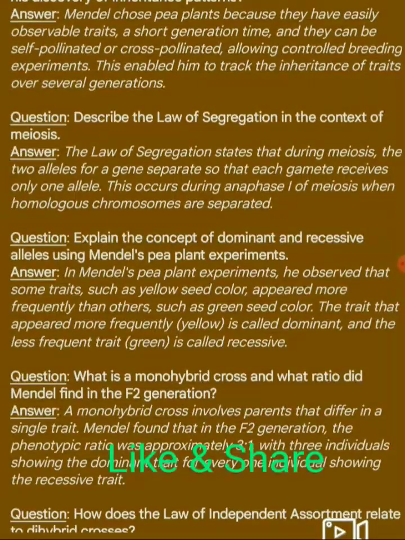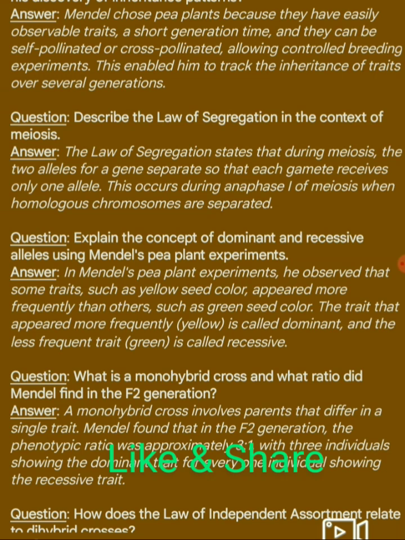Question 3. Describe the law of segregation in the context of meiosis. Answer. The law of segregation states that during meiosis, the two alleles for a gene separate so that each gamete receives only one allele. This occurs during anaphase I of meiosis when homologous chromosomes are separated.